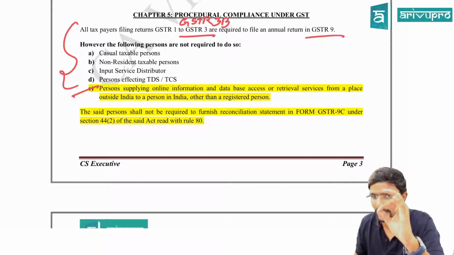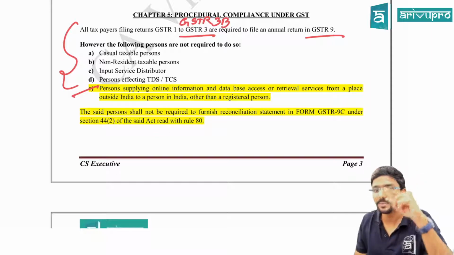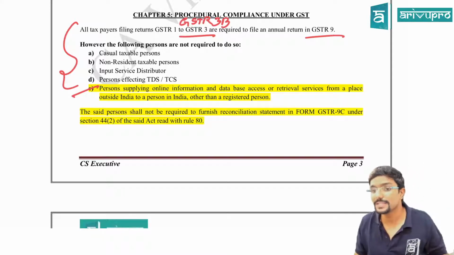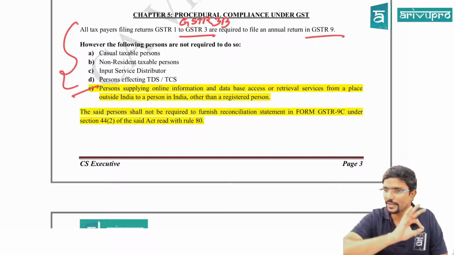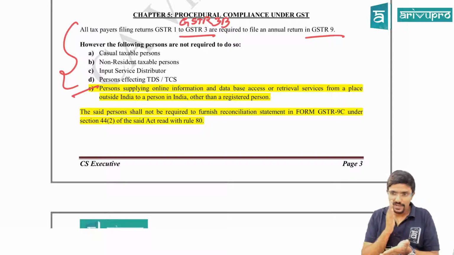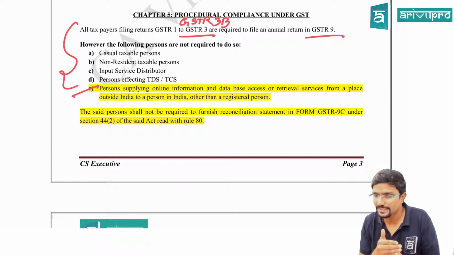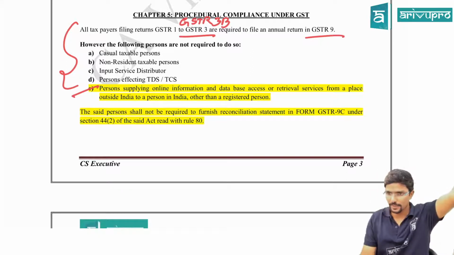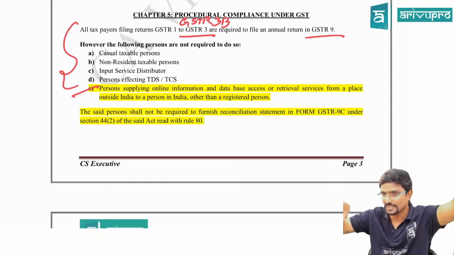Person supplying online information and database access or retrieval services from a place outside India to a person in India other than registered person. So even this person is not required to file GSTR 9. What they are trying to tell you here is, some person is giving online information and database access retrieval services from outside India for a person in India who is not registered, that is unregistered person in India.